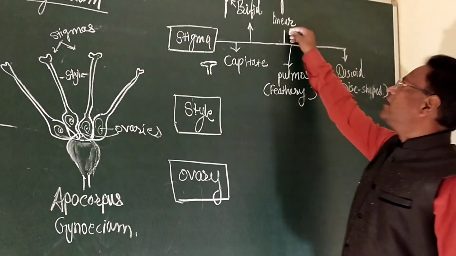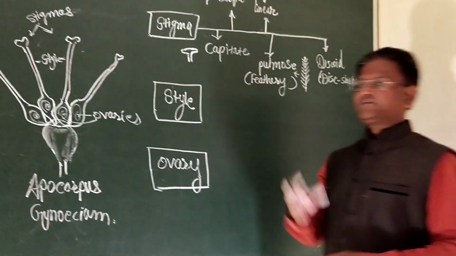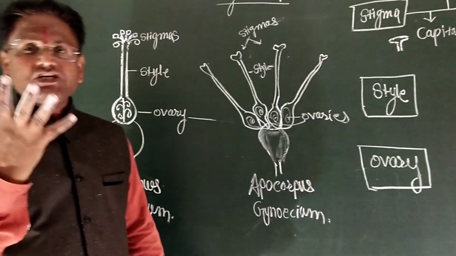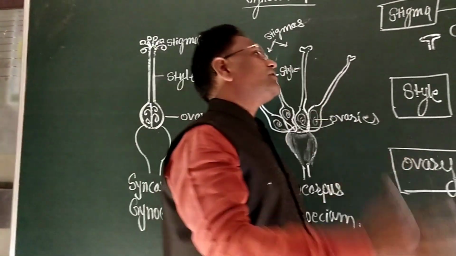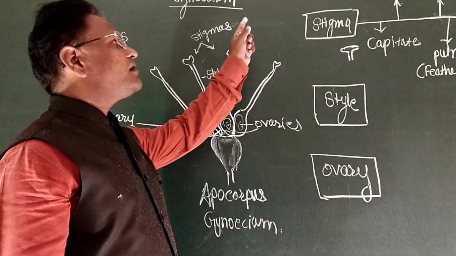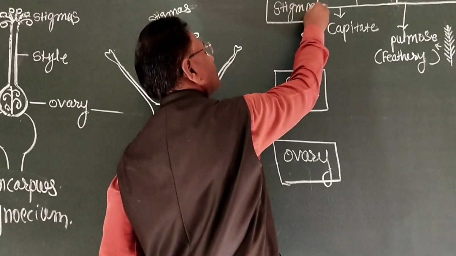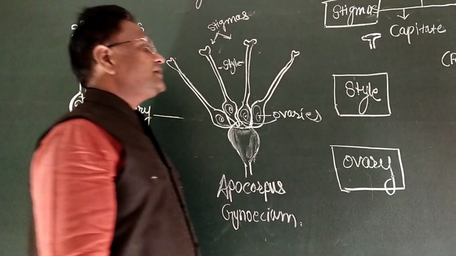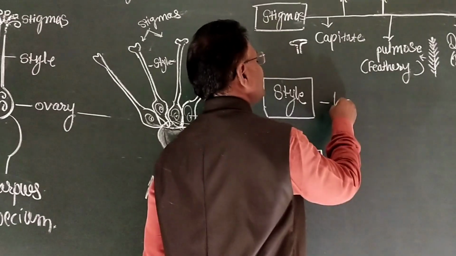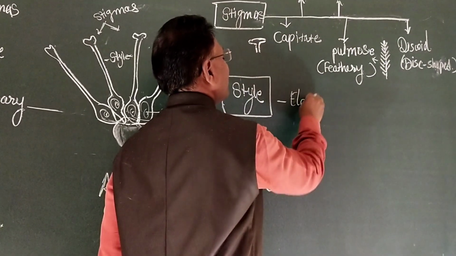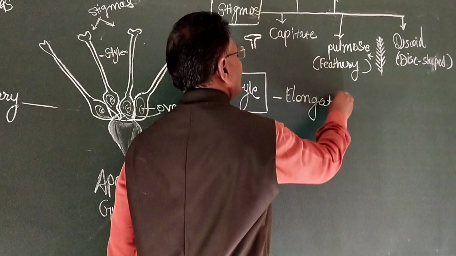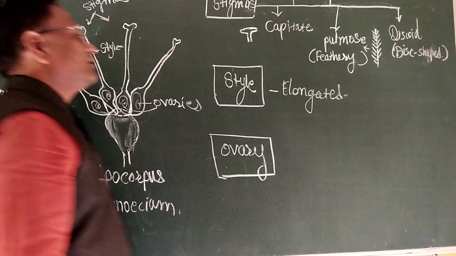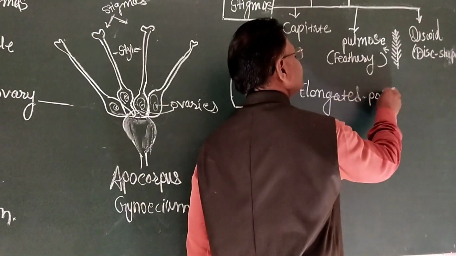Sticky stigma. Sticky stigma means the stigma may capture the pollen grain with the help of sticky substances, mucous substances. Such types of stigmas may develop in different groups of plants. Then style is generally the elongated portion of the gynoecium.